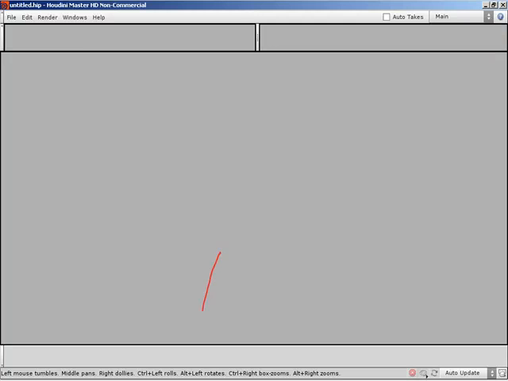So down here at the very bottom, this area here, is the status line. I feel the status line is extremely valuable to newcomers to Houdini. You can see right now the text that's in there is actually giving you some instructions. It's talking about left mouse tumbles, middle pans, the right dollies. So it's telling you how you can navigate around a viewport. You'll find that as you're using various tools and functions, actions inside of Houdini, if you look down on the status line, you're going to find prompts, or at least little clues, telling you what you can do to utilize that tool.